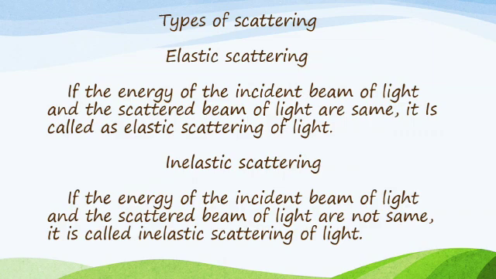What is called elastic scattering? If the energy of the incident beam of light and the scattered beam of light are the same, it is called elastic scattering. Inelastic scattering: the energy of the incident beam of light and the scattered beam of light are not the same. The energy mentioned in both the elastic and inelastic scattering is kinetic energy.